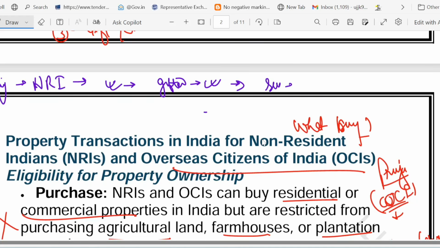Now what he does, he sells his inherited farmland in Punjab. Yes, he can sell only to an Indian resident. That is the point. He cannot sell to any NRI. He can only sell to an Indian resident, and he is paid through his NRO account. So this is what Raj has done.